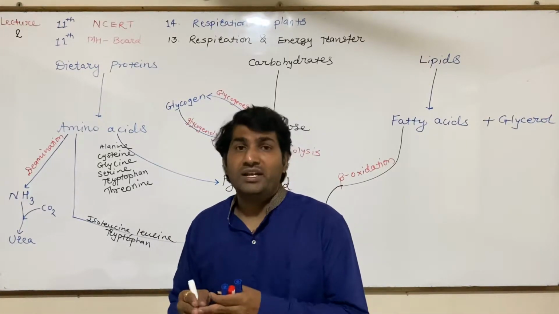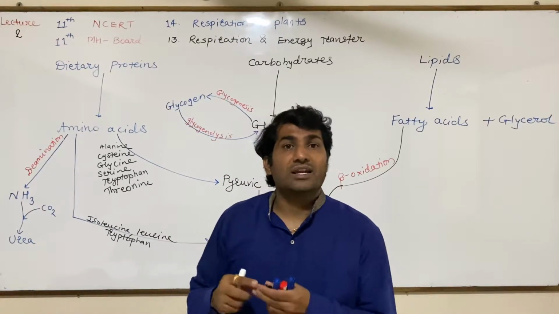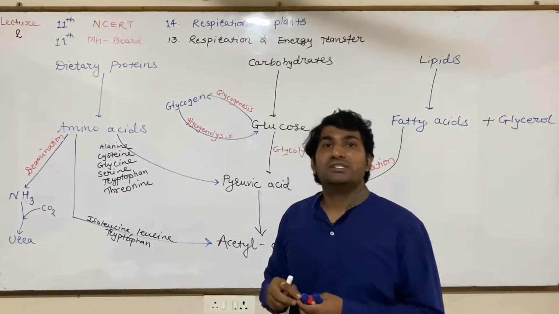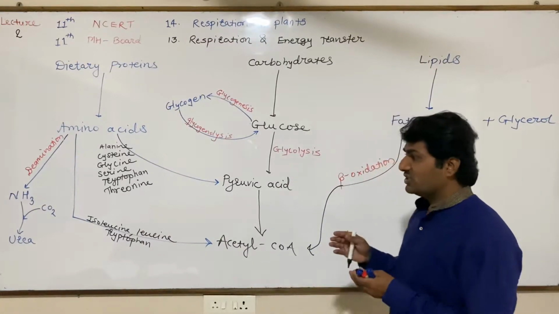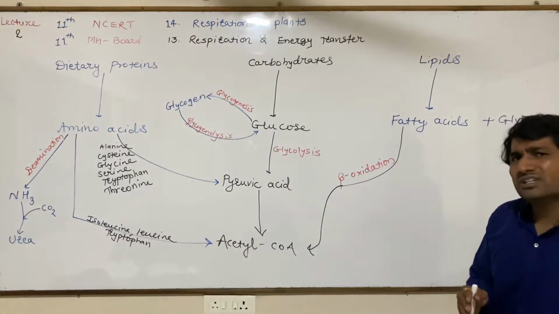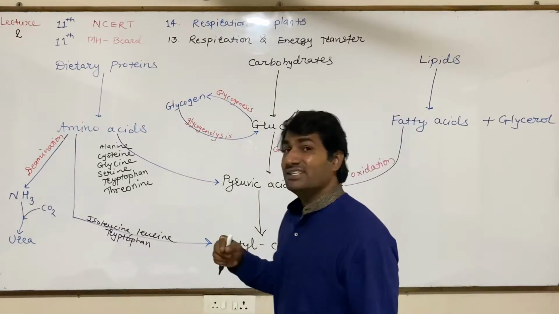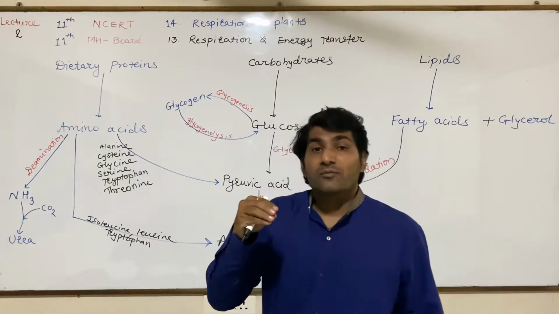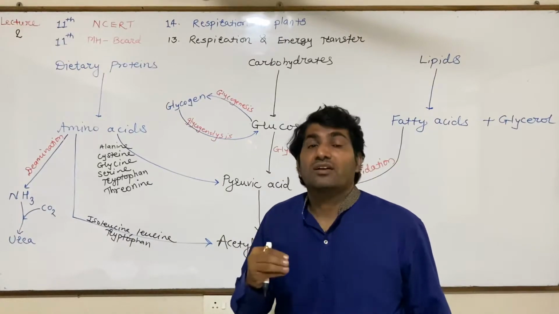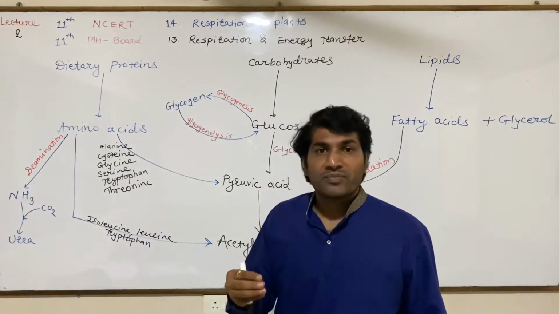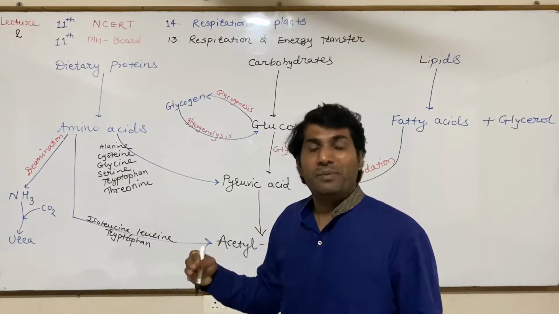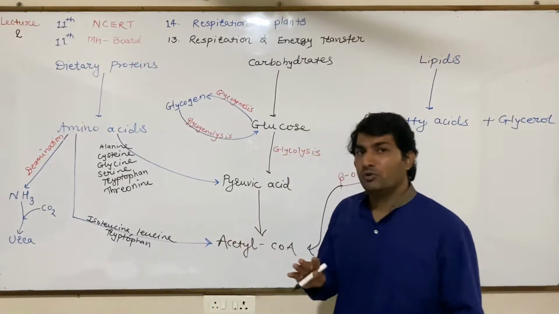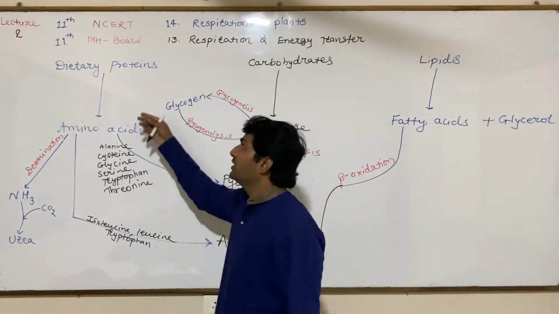Out of 20, 12 are non-essential amino acids and 8 are essential amino acids, and some amino acids are semi-essential. Essential amino acids we must take through food, and non-essential amino acids are prepared in our body, so we do not need to take them through food.